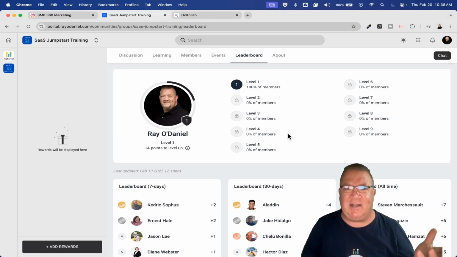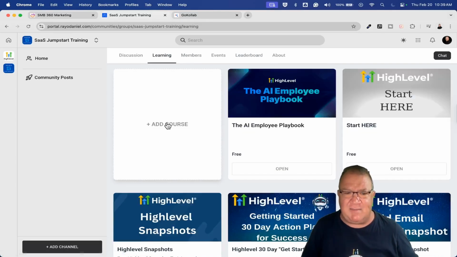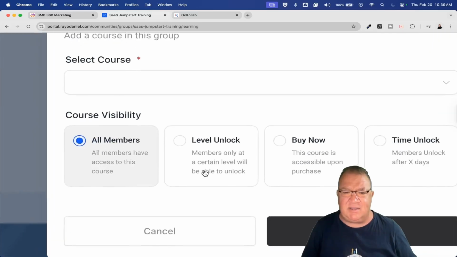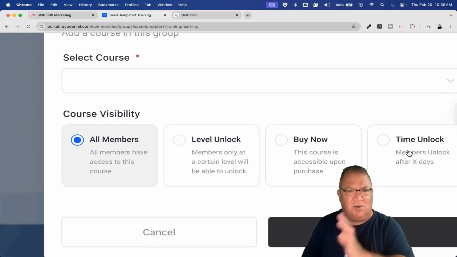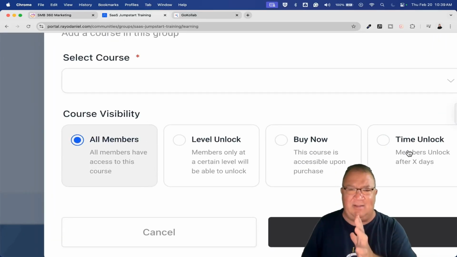I just like that because I want to be able to help you guys out. But anyway, this is super cool. This just came out. So now you can come here. If you look at this, you now have, of course, a time unlock, which is great. That's a great new feature as well, and that's pretty straightforward and simple.